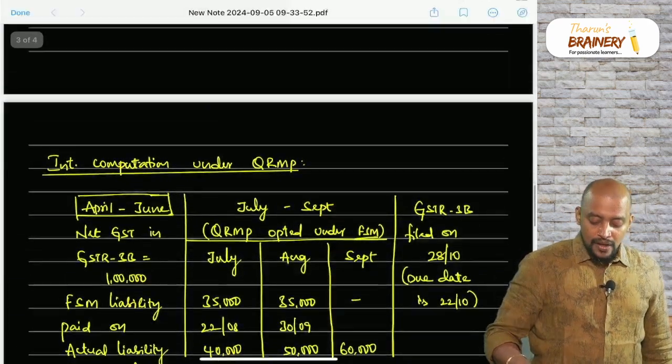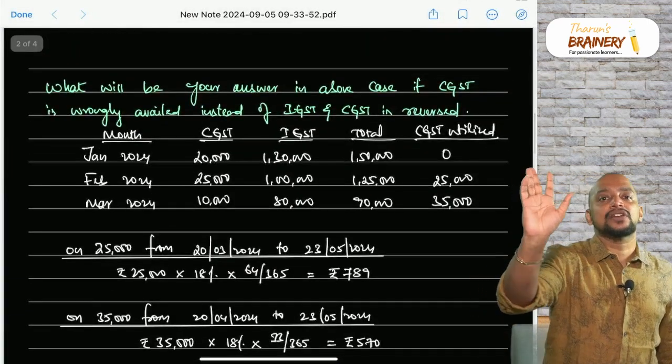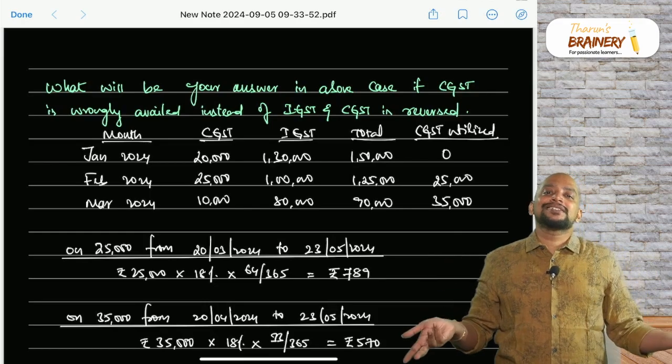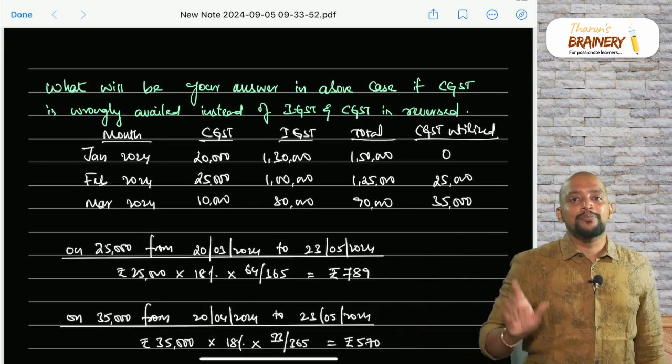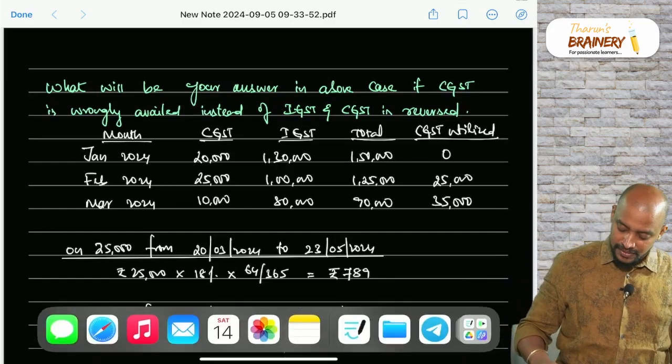What if compensation cess is wrongly availed? As compensation cess credit cannot be utilized for payment of any liability, you should see only the compensation cess head. Okay, that is this.